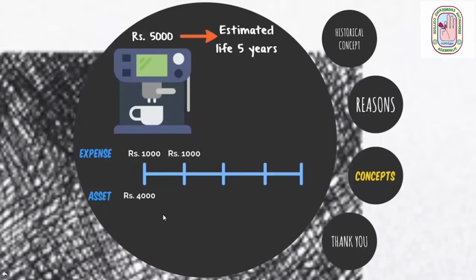Next year again rupees 1,000 will be charged as depreciation and from 4,000 we'll deduct this 1,000. So the leftover value of the asset is rupees 3,000. Again next year the same procedure will be repeated, that is we show rupees 1,000 as depreciation and the value of the machine will become 2,000 and will be shown on the asset side of the balance sheet, and so on and so forth. So by the end of the 5th year the value of the machine becomes 0 in the books of accounts. Now I give a little twist to this.